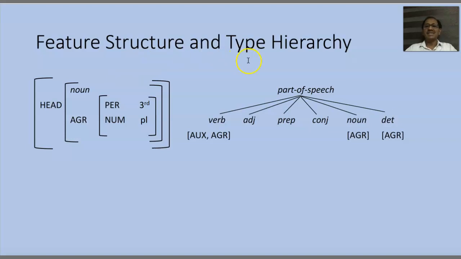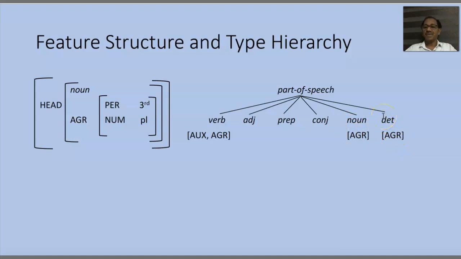So what we are doing is we have parts of speech, and the parts of speech has 6 subtypes. Parts of speech as a type, and these have 6 subtypes. Each subtype has features. Verb has 2 features, auxiliary and AGR. We haven't looked at adjective, preposition, conjunction yet. We'll look at them later. Noun has AGR feature. A determiner will also have an AGR feature.